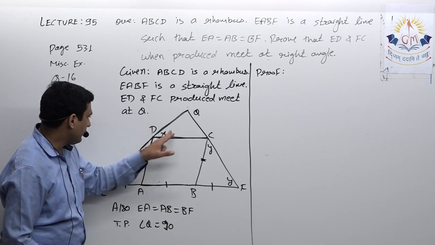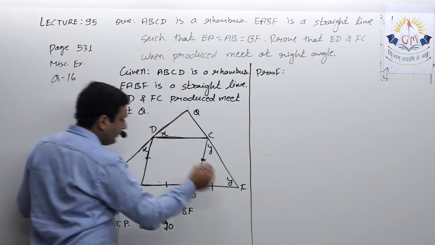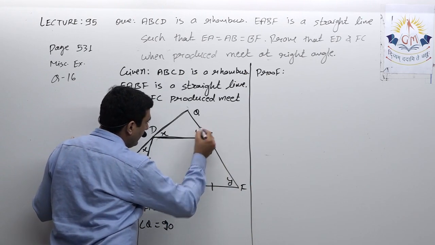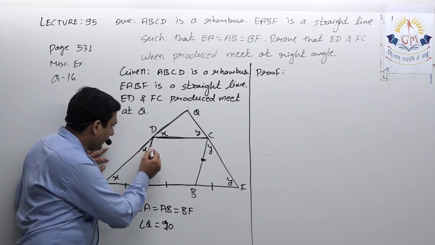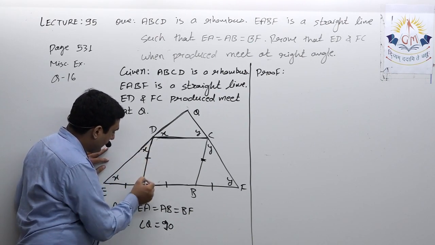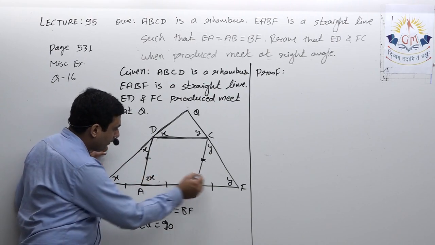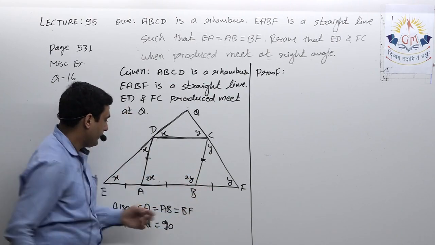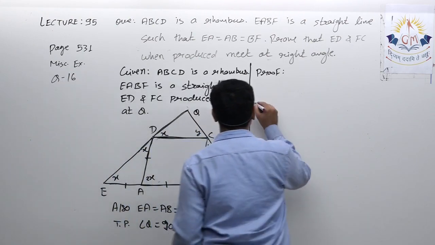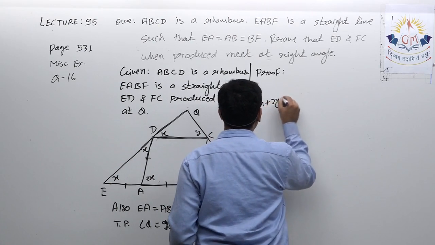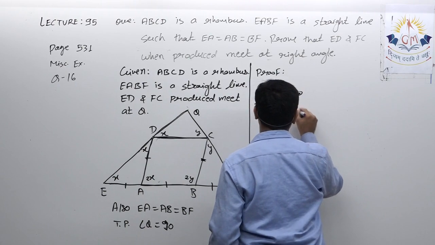As this is X, this will be X. Similarly, as this is Y, this will be Y. Now by the exterior angle property in DEA, this angle will be 2x, similarly this angle will be 2y. Now 2x plus 2y is equal to 180, so I can say x plus y equals 90.